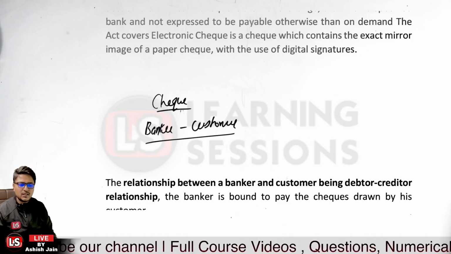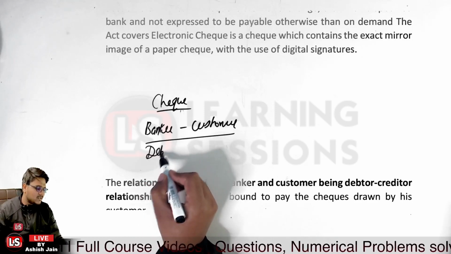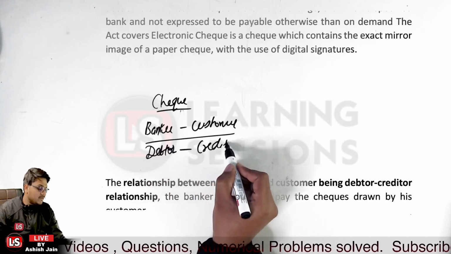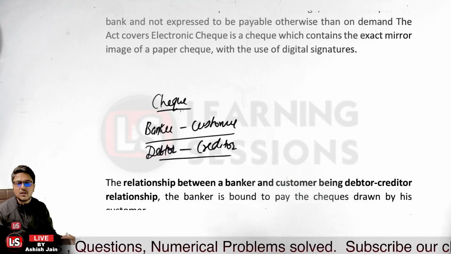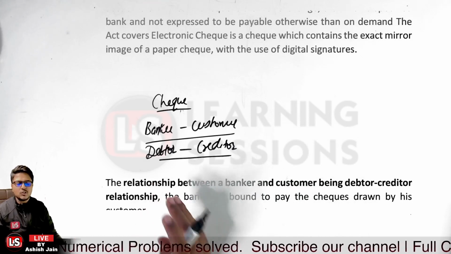The bank will be the debtor and the customer will be the creditor. We are taking the general cases. In general, we are asking about this. Otherwise, the relationship can also be creditor-debtor, because the amount is to be paid, why not?